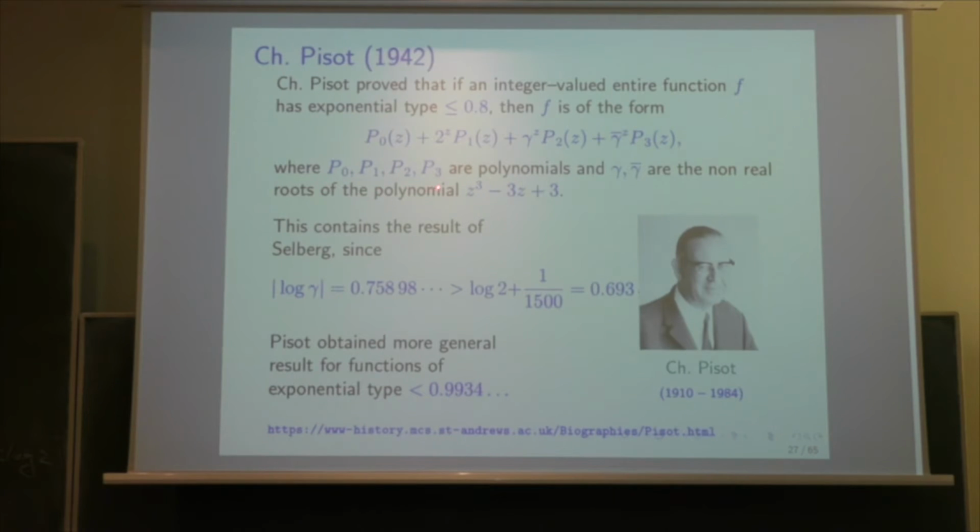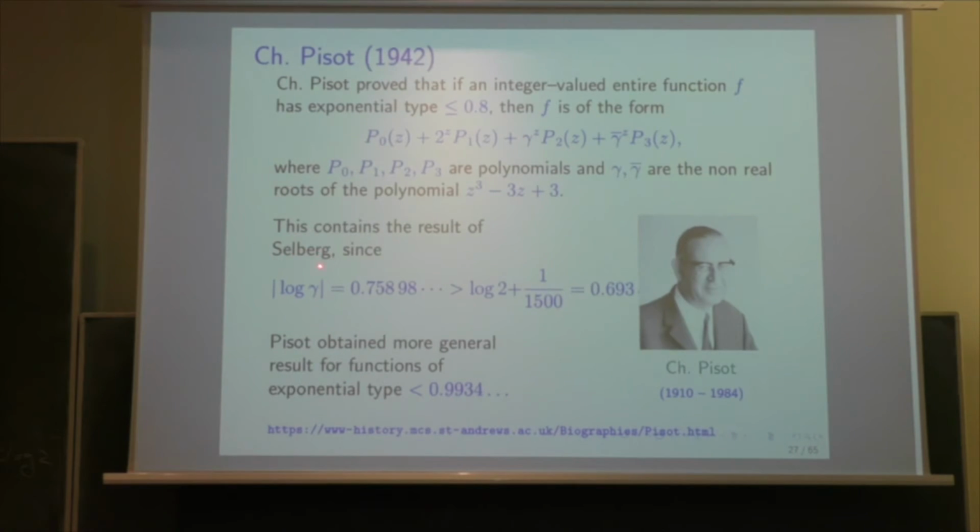P0, P1, P2, P3 are polynomials with rational coefficients, and gamma and gamma bar are the two non-real roots of the polynomial z cubed minus 3z plus 3. This polynomial has one real root and two non-real roots, and you get like this all the integer-valued entire functions of type less than 0.8.